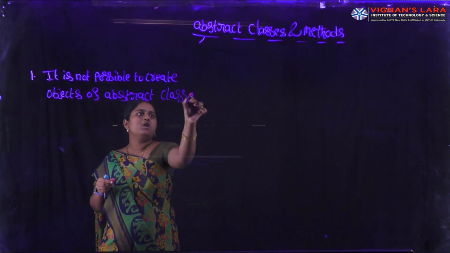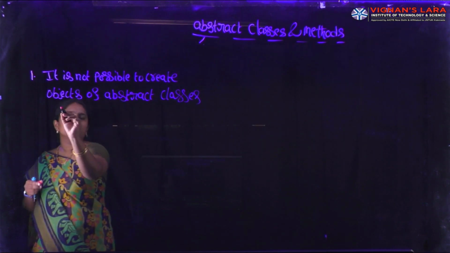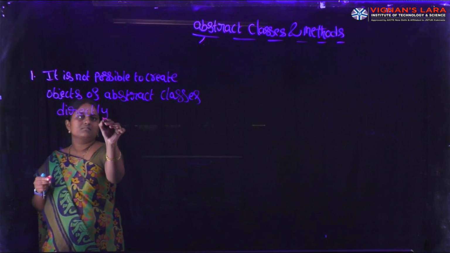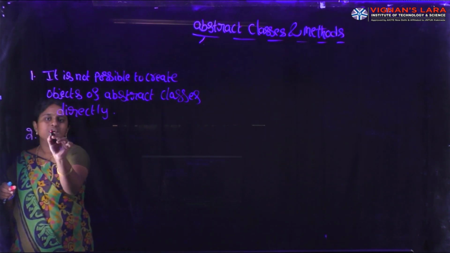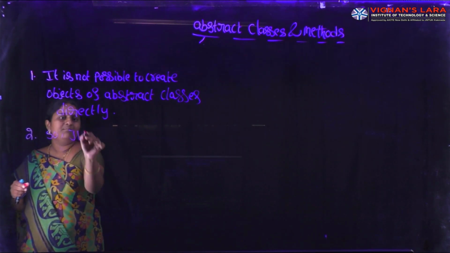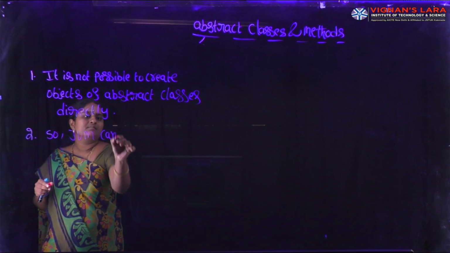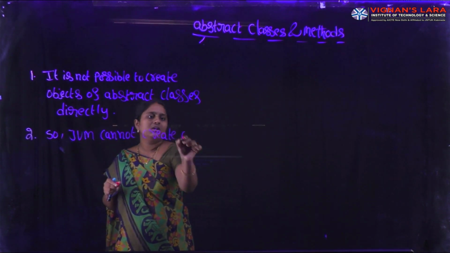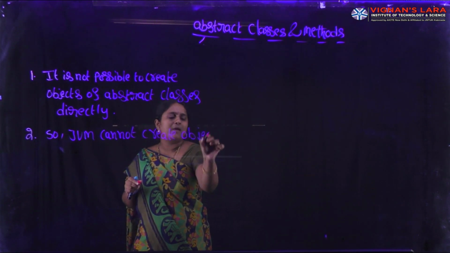The second condition is that the JVM cannot create objects of abstract classes.